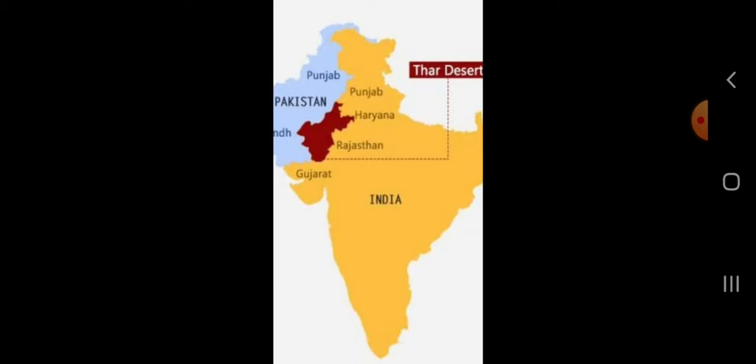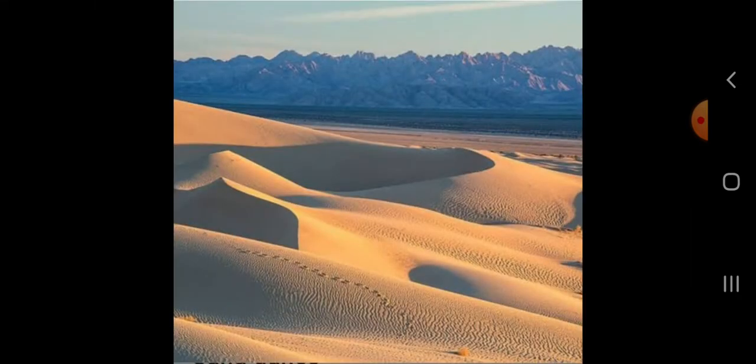Clear? Here in this map you can see the location of Thar Desert. It is in dark maroon color. Clear? Here you can see it is clearly shown that it is covered with Haryana, here this side Rajasthan, and here Gujarat Run of Kutch, and the blue portion is showing that it is the part of Pakistan. Clear? Now, about the sand dunes you have studied.